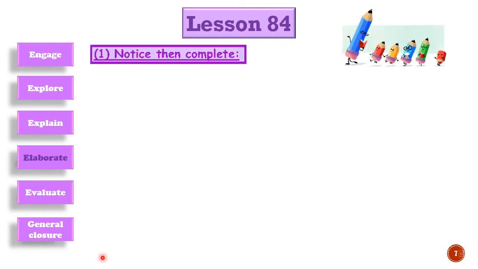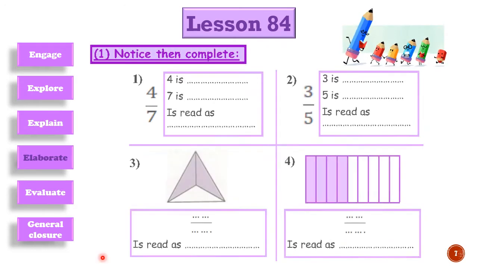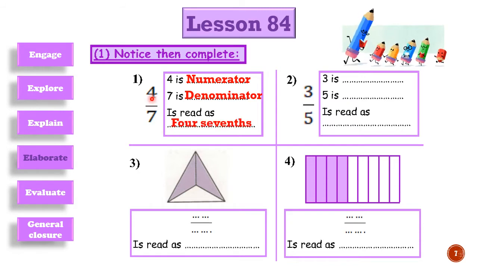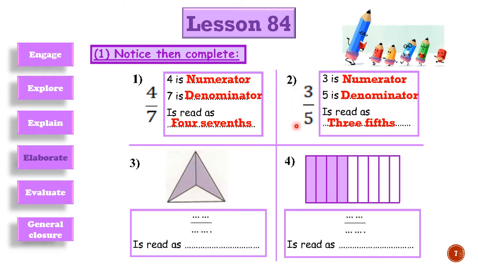Here we have our exercises. Notice them. We have here 4 over 7. 4 is the numerator and 7 is the denominator. This proper fraction is called 4/7. Here we have 3 over 5. 3 is the numerator, 5 is the denominator, and this fraction is called 3/5 because it's a proper fraction.